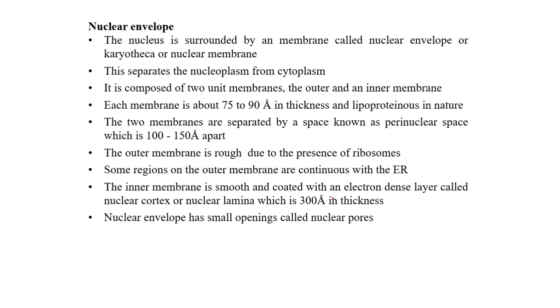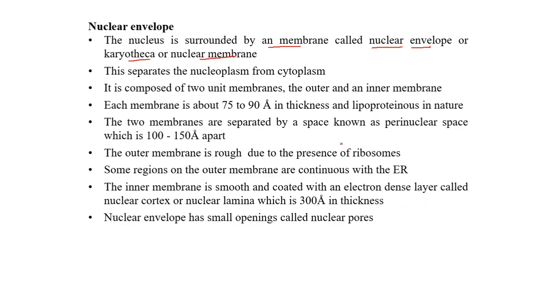Let us talk about the nuclear envelope. The nucleus is surrounded by a membrane called the nuclear envelope, also called the karyotheca or the nuclear membrane.